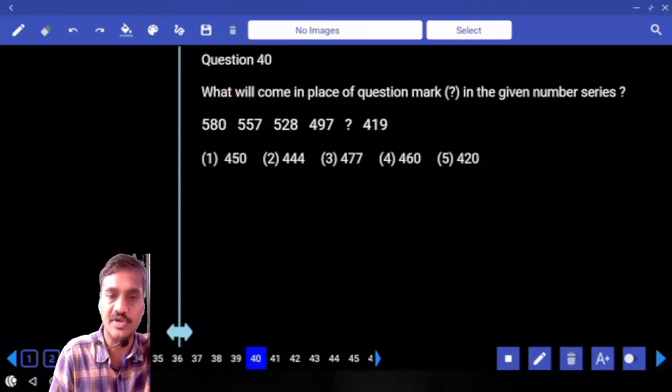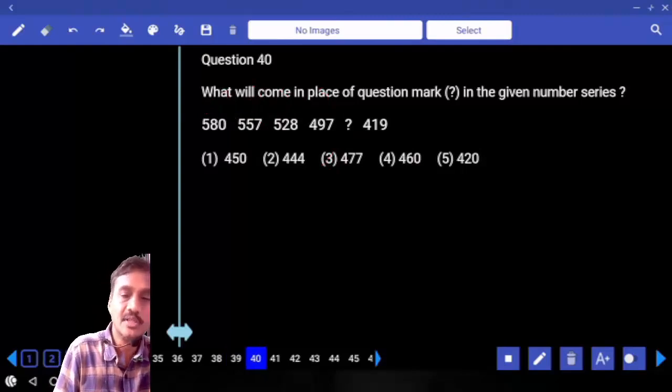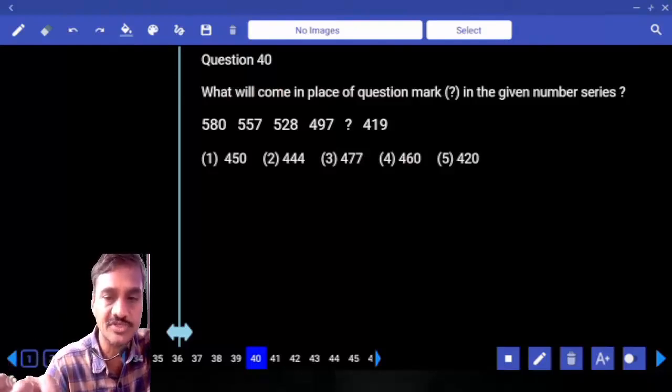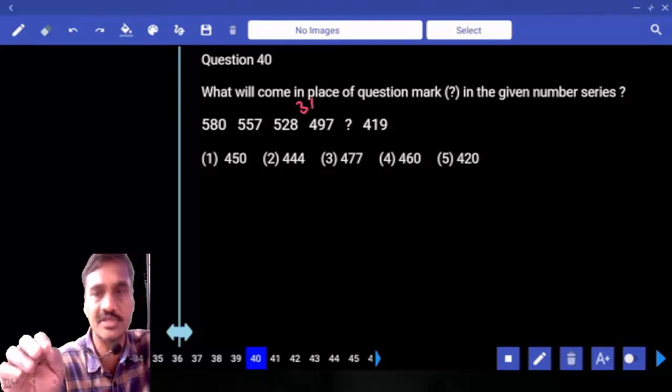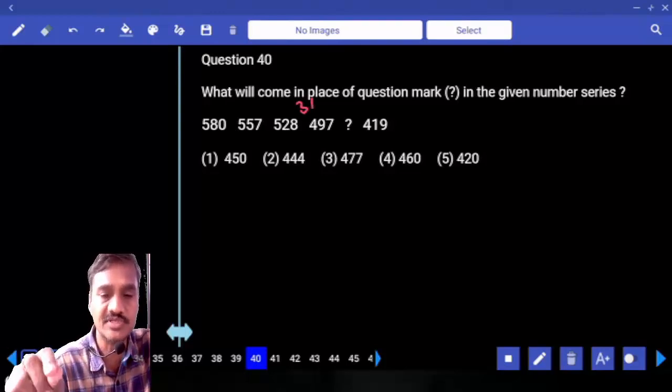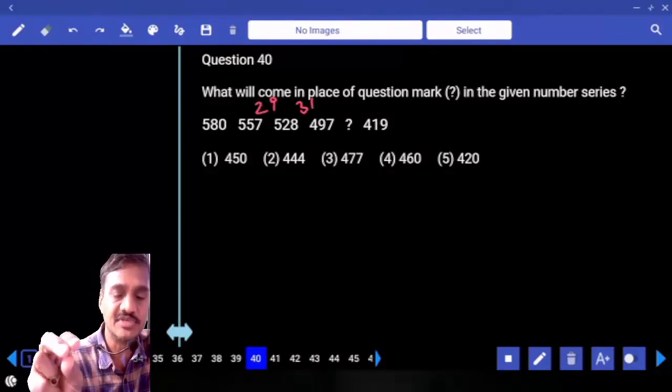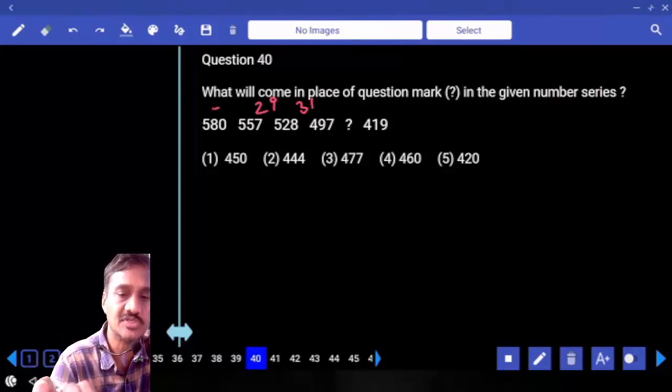Then coming to this 40. The numbers are in decreasing order. Hence, let us start in the reverse order. 497, 528. The difference is how much? Minus 31. And 528 and 57, tell me what is the difference we have? Minus 29. Here 80 and 57, what is the difference we have? The difference is minus 23.